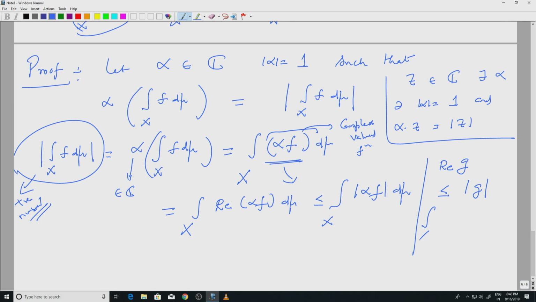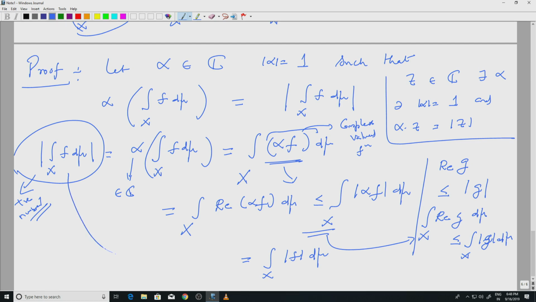So, integral over x real part of g d mu will have to be less than or equal to integral of mod g d mu, right. So, that is all I am using here, right. This is from this inequality, but alpha has modulus 1. So, this is simply integral over x mod f d mu. So, that is the proof, that is one line proof. So, the modulus of the integral is less than or equal to the integral of the modulus.